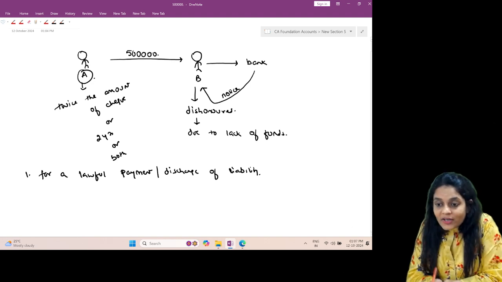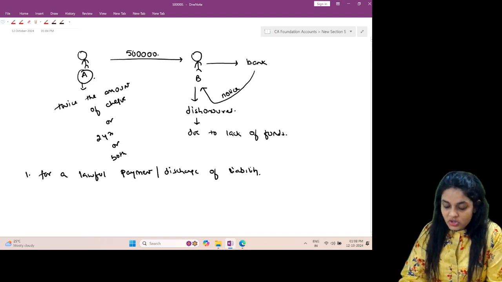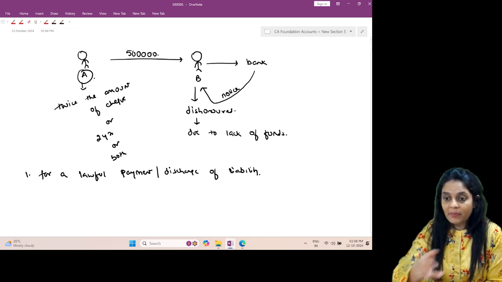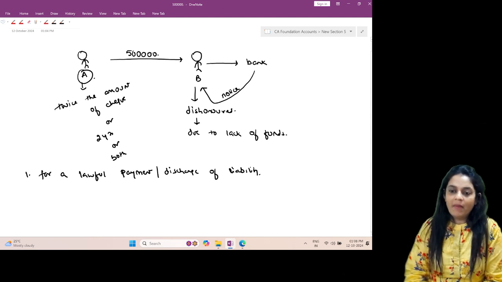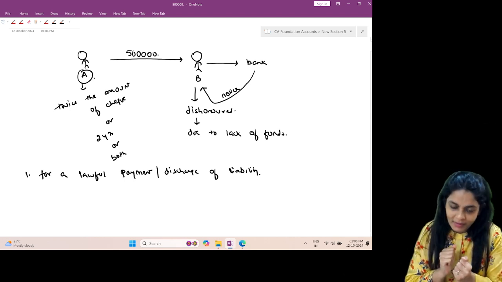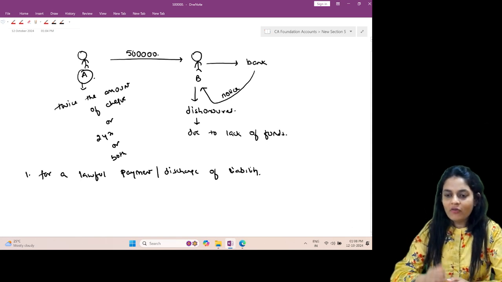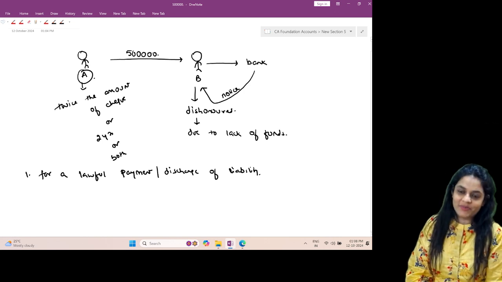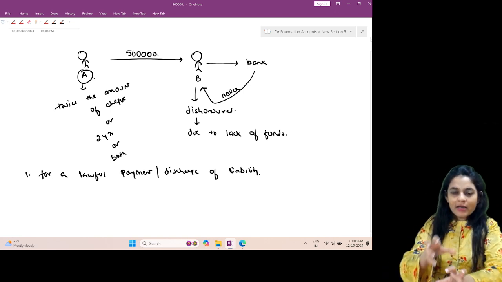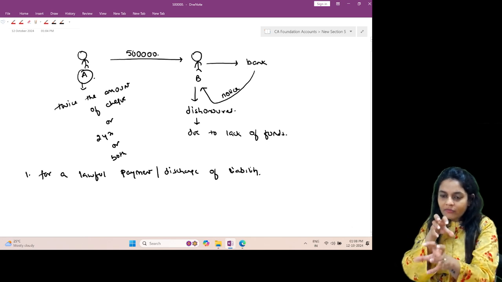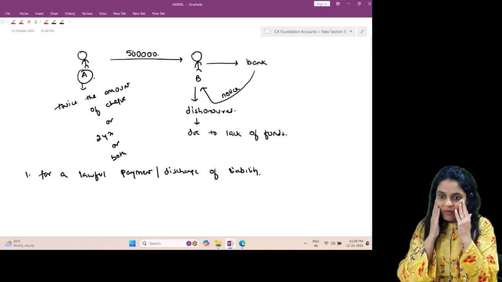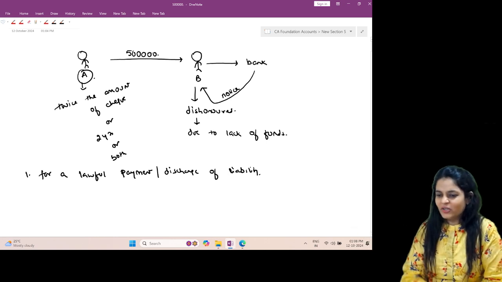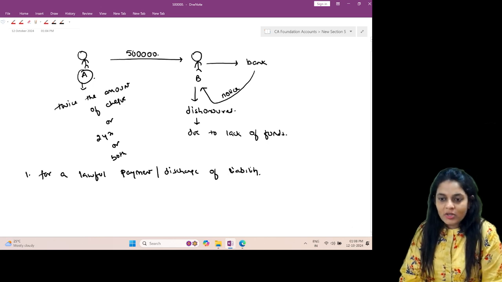A, I told you, had to pay money to B. So this cheque was not given just as a gift or a donation. It was given for a payment. Now let's say you are getting married. You call me. Obviously you'll call me. So I come and I give you a cheque of 1 lakh as a gift for your marriage. You're like, oh my God, my honeymoon expenses ma'am has paid. Very happy. The cameraman is zooming the camera on my cheque of 1 lakh. Everyone is like, oh my God. And those who are already married, all my students: I should have called ma'am. I gave you the cheque.